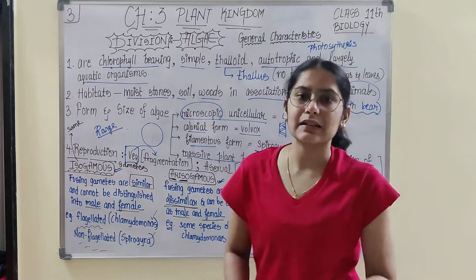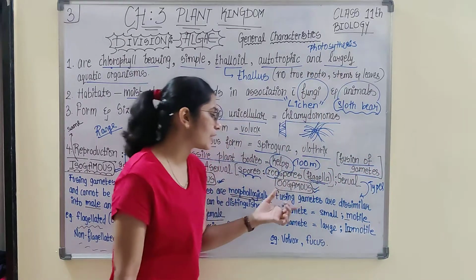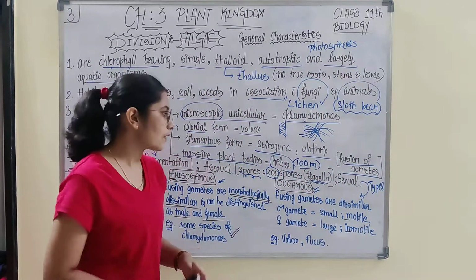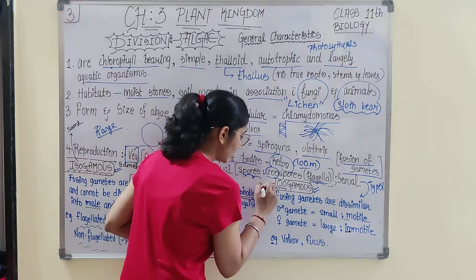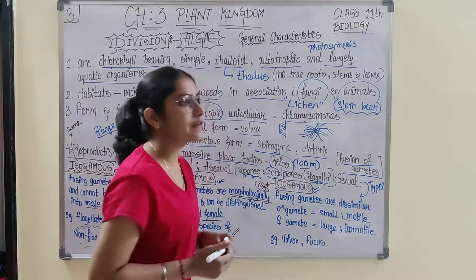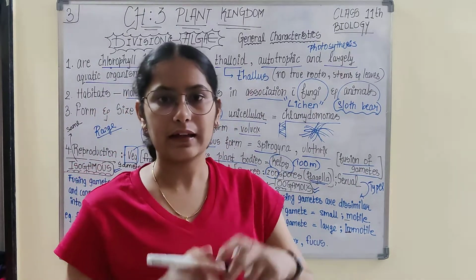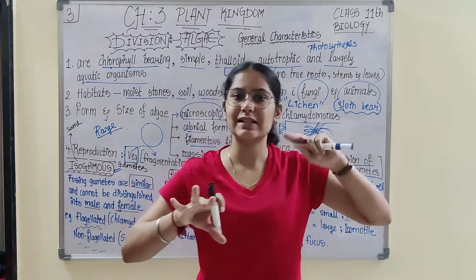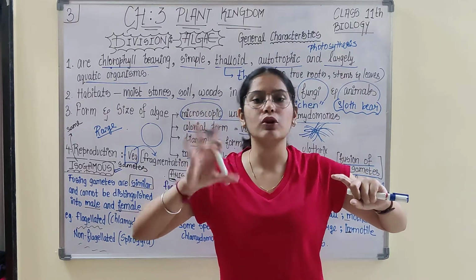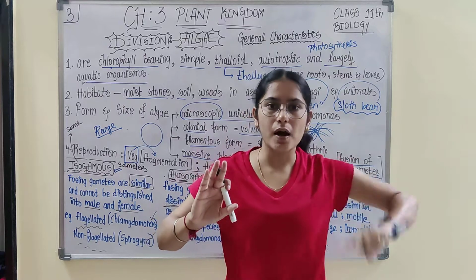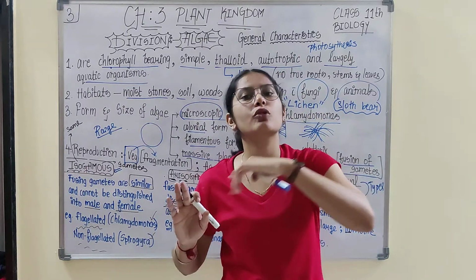Done. Next, the third type of sexual reproduction is oogamous. Oo refers to something related to the egg. There is one egg and one sperm. The egg is generally large and immotile, it won't be able to move. The sperm is small and able to move.